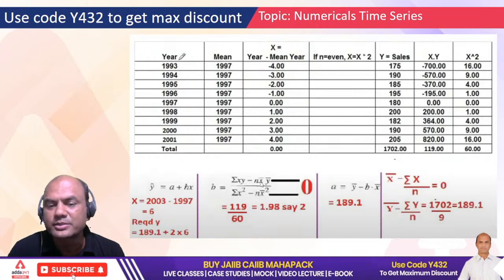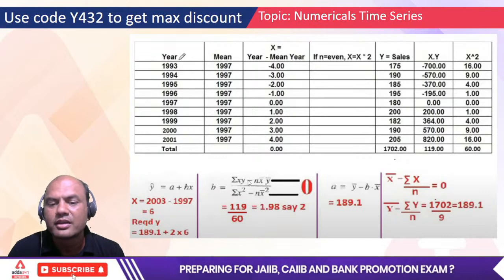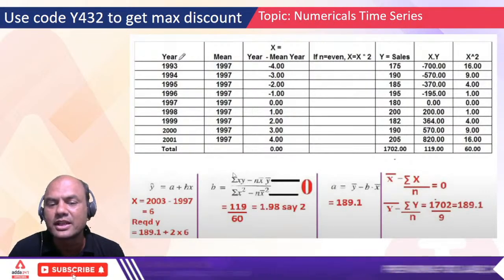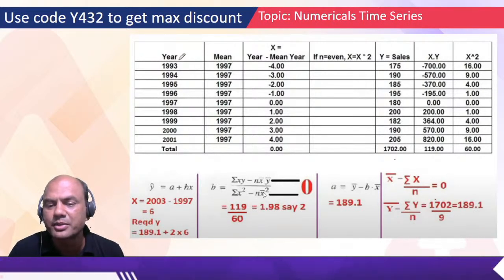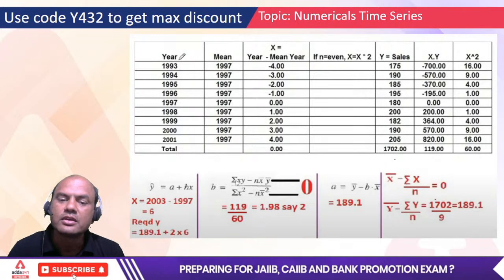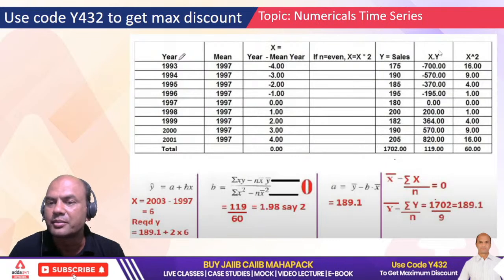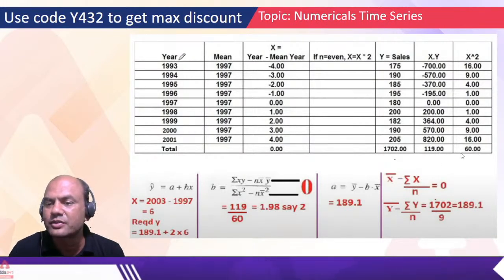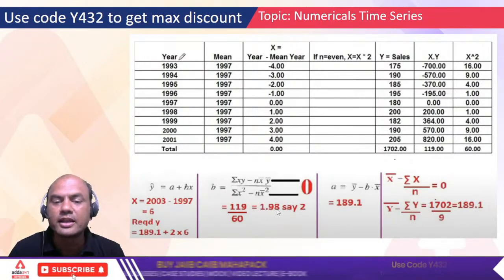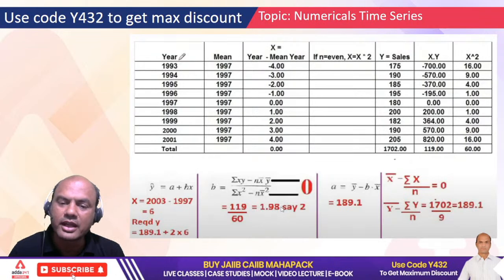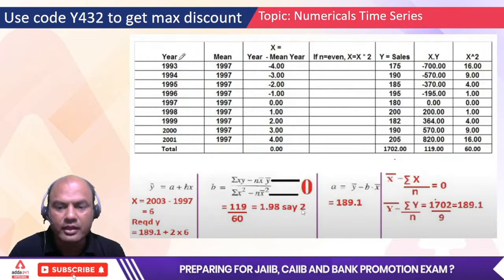Now what happens? X bar is 0, we just found out. So if x bar is 0, what will remain of this b part? Only summation xy upon summation x square, because both these have gone to 0. X bar is 0 and x bar square is 0. So what remains now? Summation xy upon summation x square. But both of them I know. Summation xy is 119. Summation x square is 60. So just put the values, 119 upon 60. So you get 1.98, isn't it? Division 1.98. So say 2 roughly.